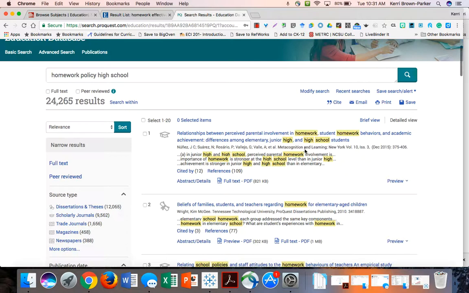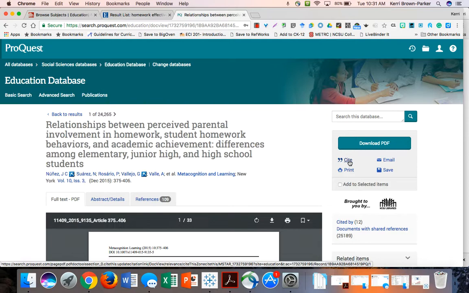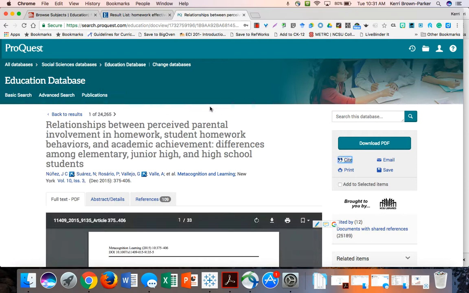Both of them will have some quick way of doing that. So I'm just going to select one in Proquest as an example, and then notice here there's a cite button, and then this is the citation that I can copy and paste into Google Docs in order to go forth with my assignment for these stations.